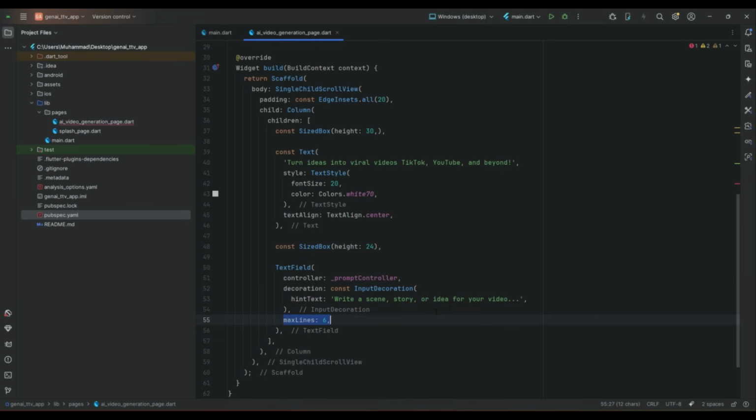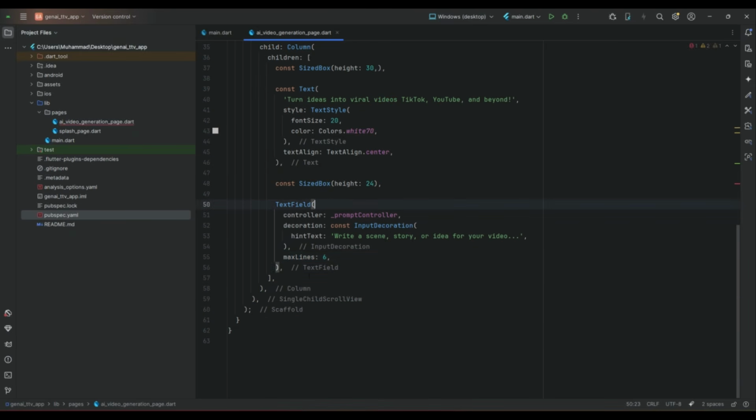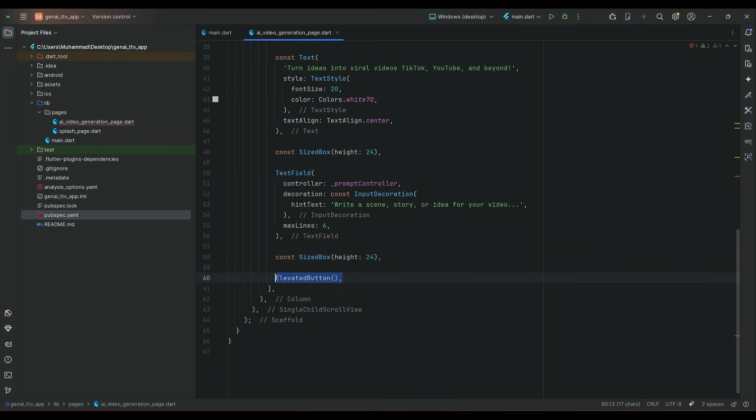After decoration, we set the maximum lines. So 6, or you can set, let's say 8 or 4. It is totally up to you. And then we add some space, elevated button on pressed. So on the basis of the loading boolean type variable, we will recognize that is if it is true, then null, do nothing. Otherwise, if it is false, then generate video, which is a function which we will implement.